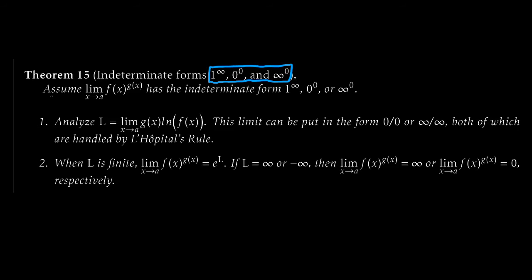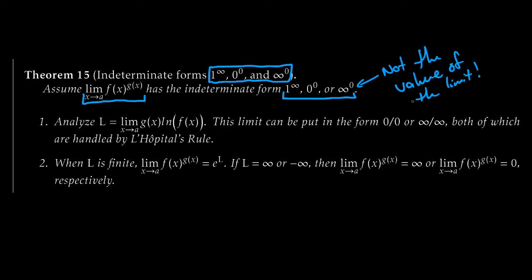So, if we have a limit as x goes to a of f of x to the g of x, and we get the indeterminate form 1 to the infinity, 0 to the 0, or plus or minus infinity to the 0 when we try to naively evaluate it, this is not the value of the limit, just to really force that. These are not the values of the limits.